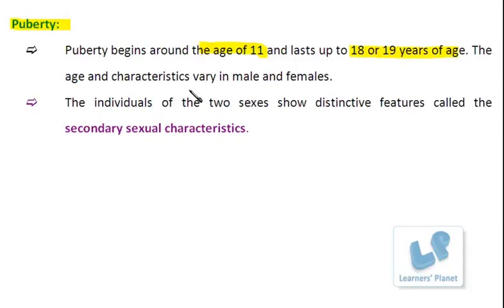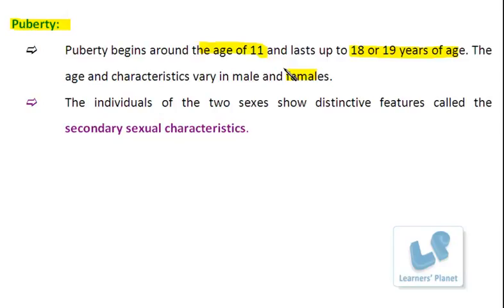However, the characteristics and the age for males and females may vary. Generally, in females puberty begins at an earlier stage as compared to the males. So in females it is around 10 years, whereas in males it may begin around 12 to 14 years of age, and further it will last up to a particular age period, right?